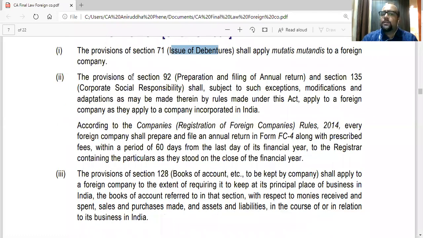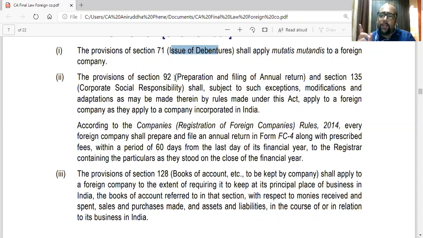Then provisions of section 92. This is for preparation of annual return. So every Indian company needs to submit annual return giving information about the company to the ROC within 60 days of the AGM. In the same way, a foreign company also has to submit.